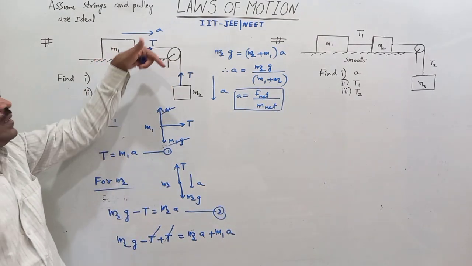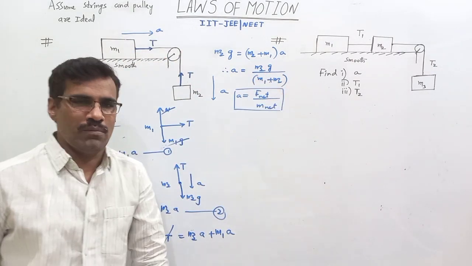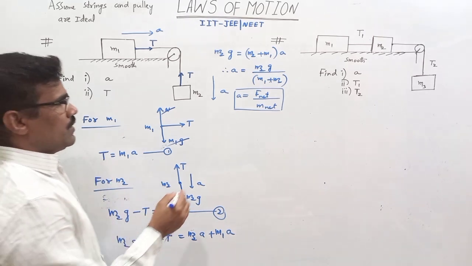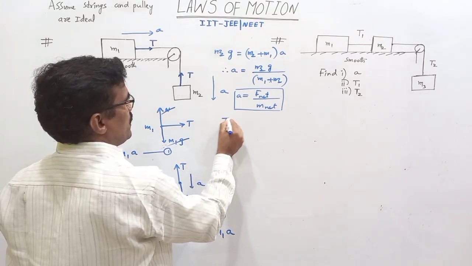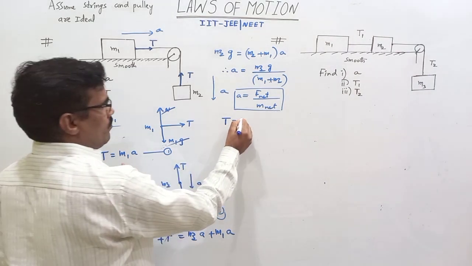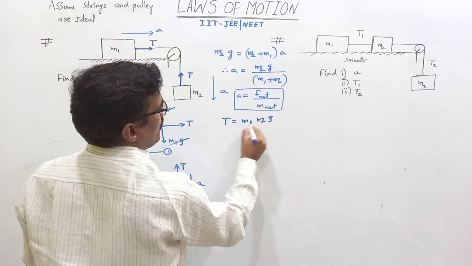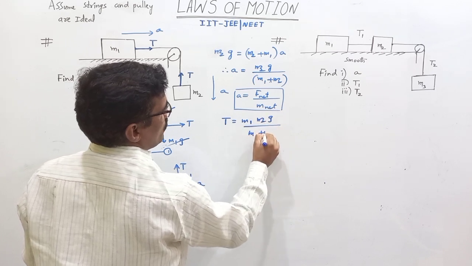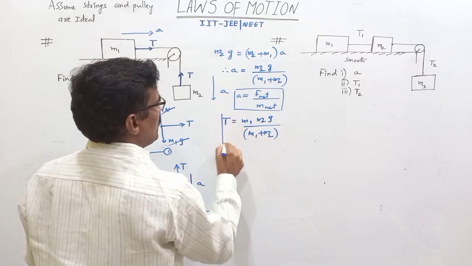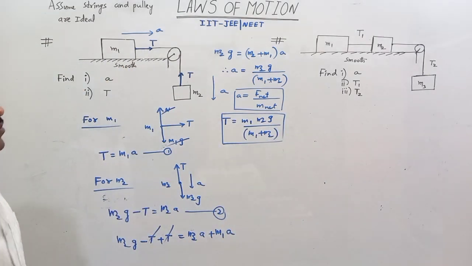So this block this side, this block this side, the same acceleration M2G by M1 plus M2. So what is the tension in the string? Tension in the string T is equal to M1 into A, where A is M2G by M1 plus M2. This is the tension in the string which is connected between M1 and M2.